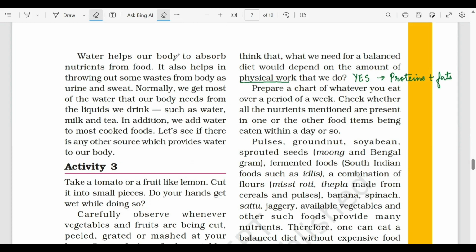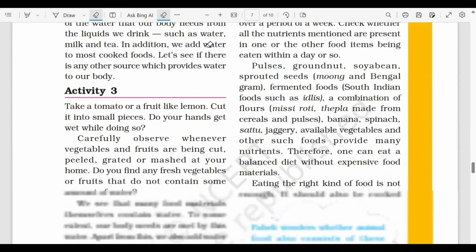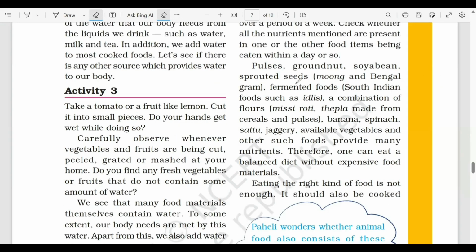Now let's proceed. So pulses, groundnuts, soya beans, sprouted seeds, fermented food, a combination of flours, banana, spinach, sattu, jaggery, available vegetables and other food provide us with many nutrients. And one can eat a balanced diet without going for expensive food material. So we don't have to think that in order to be healthy, we have to buy expensive food. No, we can just add simple Indian food on our plate, and we can have a well balanced diet. So eating the right kind of food is not enough.